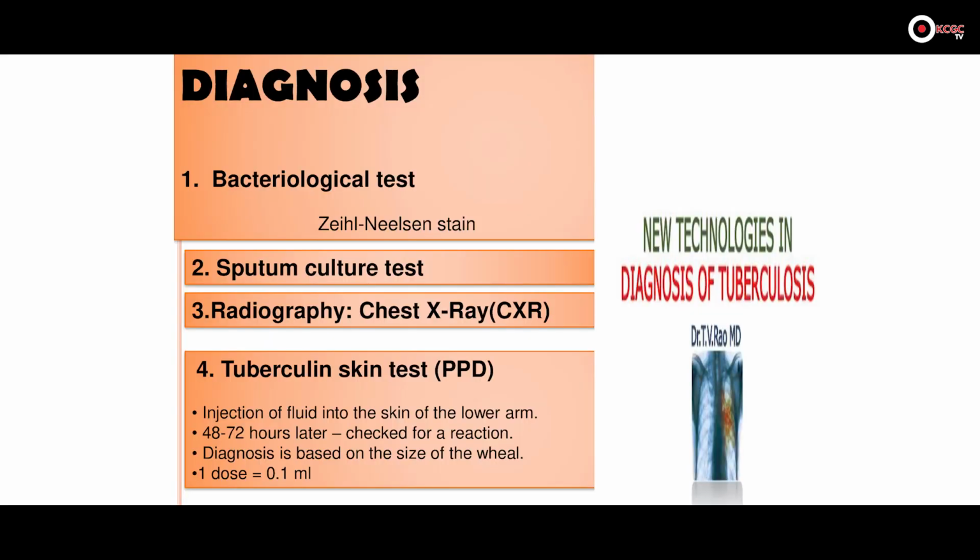Now if we find these kinds of symptoms in the patient, but we want to confirm that the person is suffering from TB, then we have to go for the lab diagnostic tests. And the first diagnostic test is the sputum test.